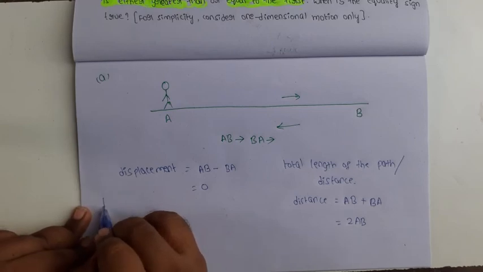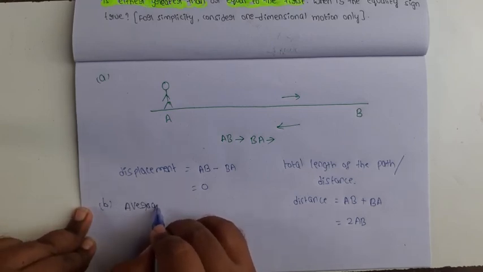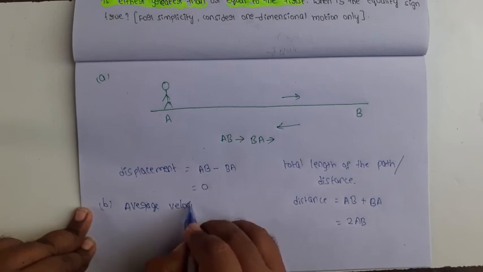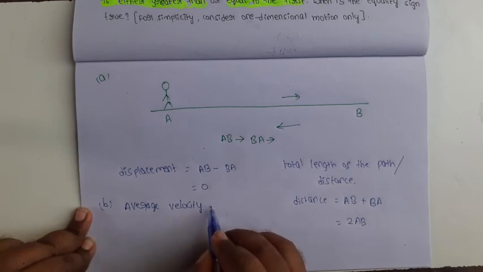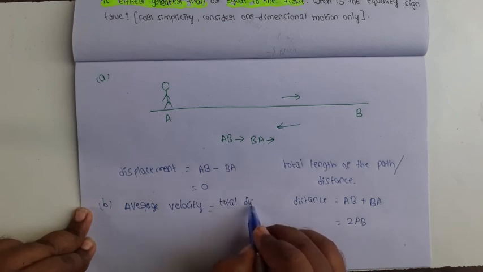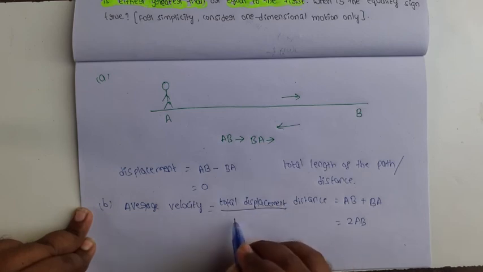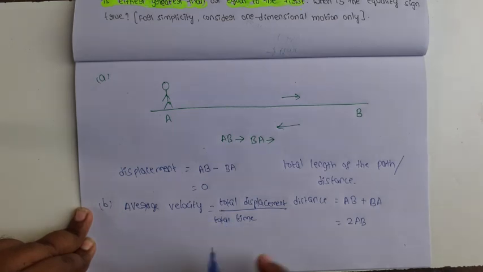Now B, average velocity. Average velocity formula: total displacement by total time. So the total displacement of the person is 0, by total time. I am taking T as the time interval. So 0 by T is 0.